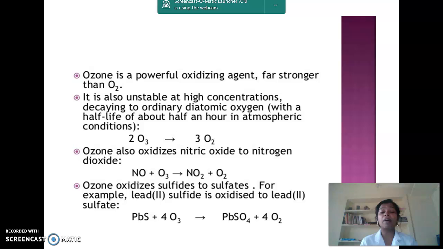Ozone is considered a powerful oxidizing agent. It is unstable at high concentration, decaying to ordinary diatomic oxygen. That's why it undergoes decomposition again to form oxygen molecule. Ozone, when reacting with nitric oxide, forms nitrogen dioxide. The reaction is given there: NO plus O3 giving NO2 plus O2. Ozone, when reacting with lead sulfide, oxidizes lead sulfide to lead sulfate.